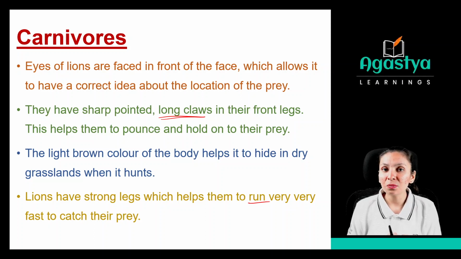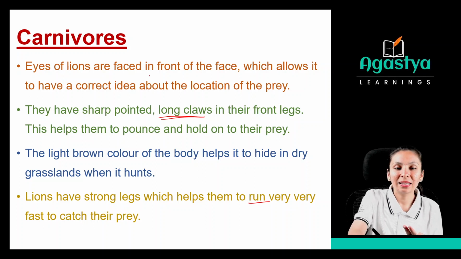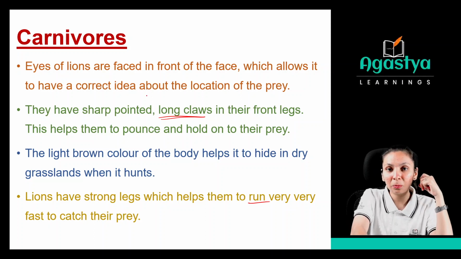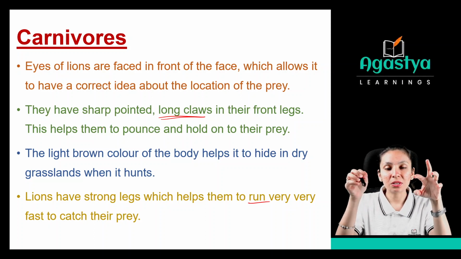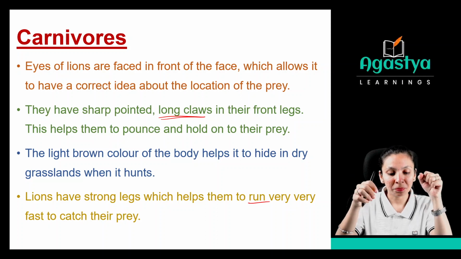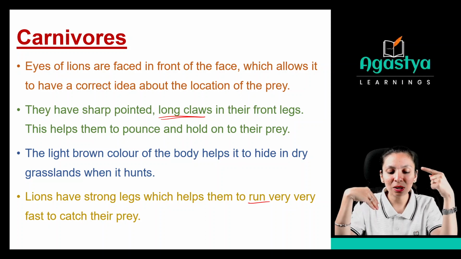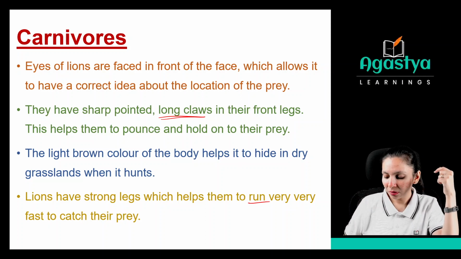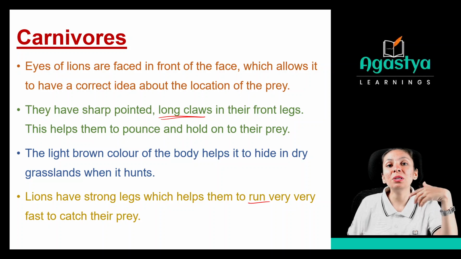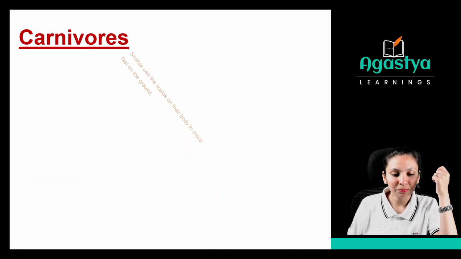Clear? So these were the special adaptations. What were the special adaptations? Yes, they have the canines. The second, yes, their eyes which can easily see their prey. The third, the claws which can easily hold on to their prey. And their light brown color through which they can hide themselves. And the last was the strong legs. So this was the adaptation. What do you mean by adaptation? Yes, the features which help them to get their nutrition.